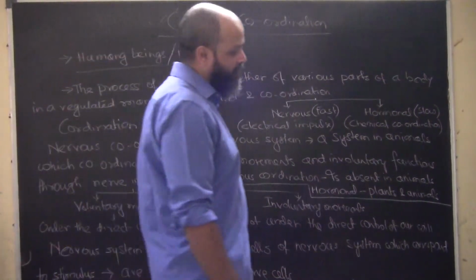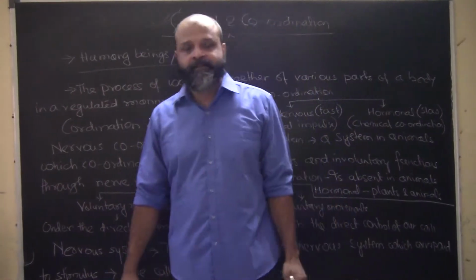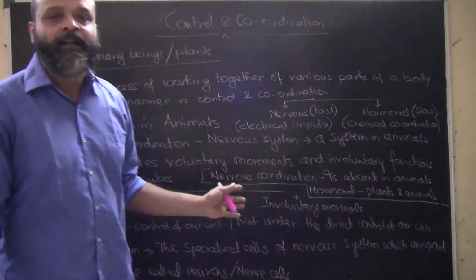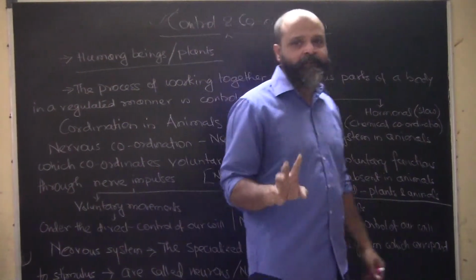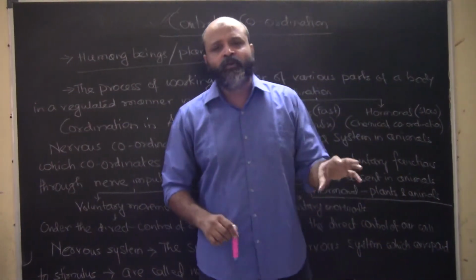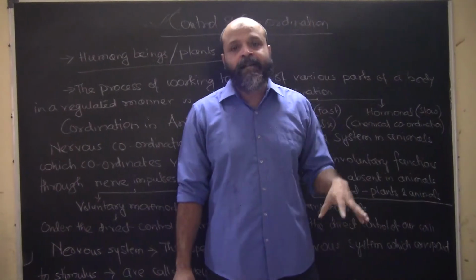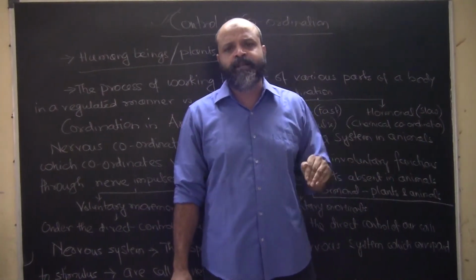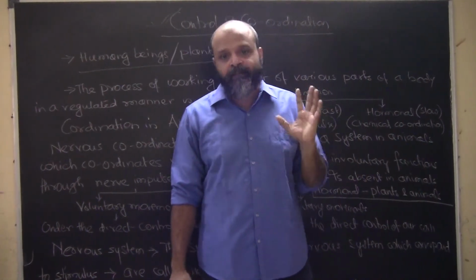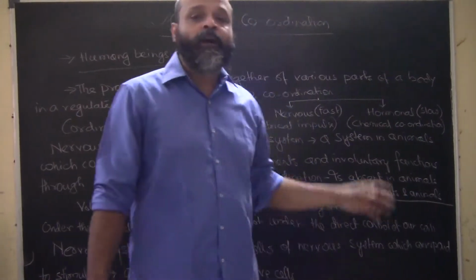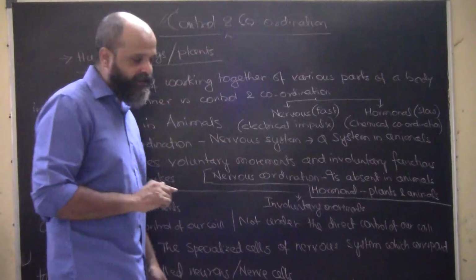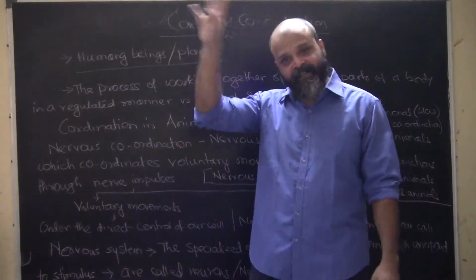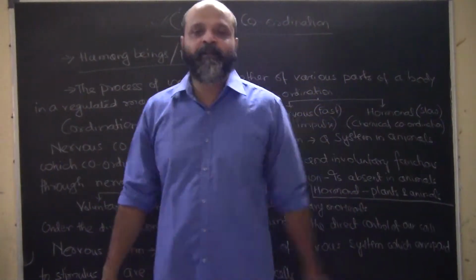So we are talking about human beings and plants. In this chapter, we are going to study about the control and coordination system of human beings and plants. Just human beings and plants. We are not going to study very delicate organisms. We are just going to study the ones which are very important. So human beings and plants. Why human beings? Because obviously we need to correlate with what is happening in our body first before we understand what is happening inside an amoeba's body or maybe a paramecium's body.